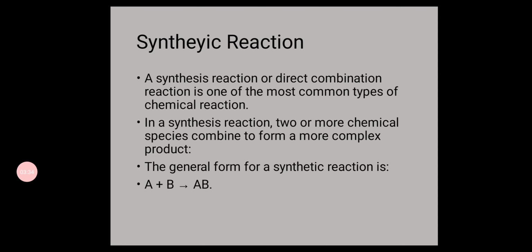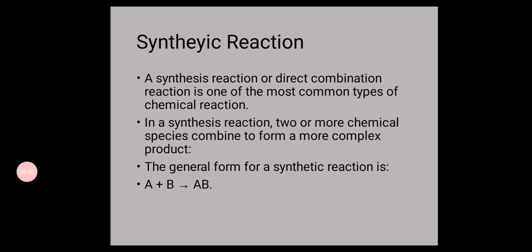When two or more different substances react with each other to form a new substance, such reactions are called synthesis reactions. Suppose A combines with B to form a product AB, such a reaction can be called a synthesis reaction.